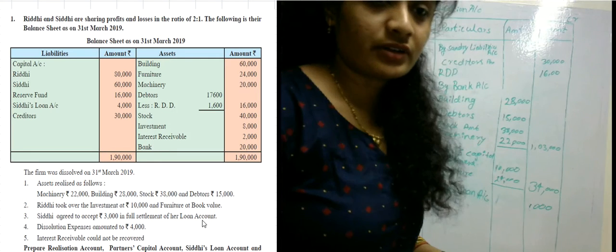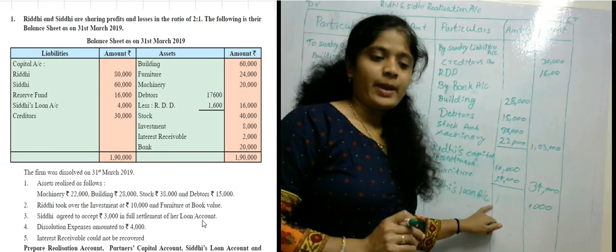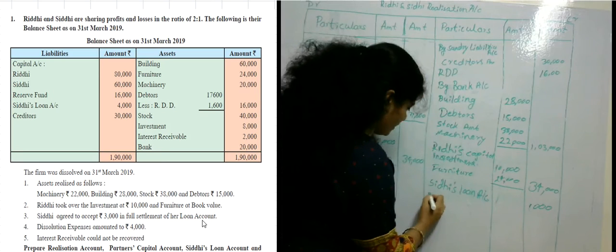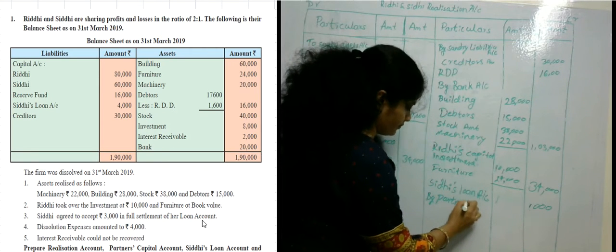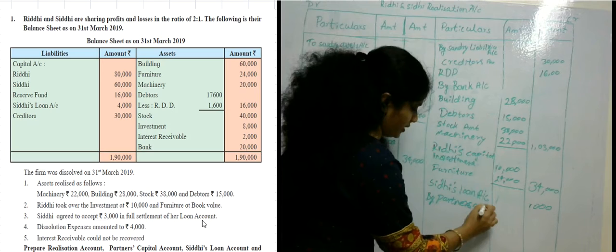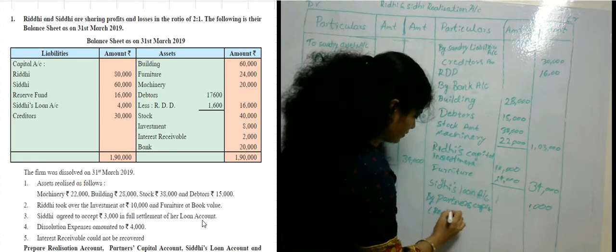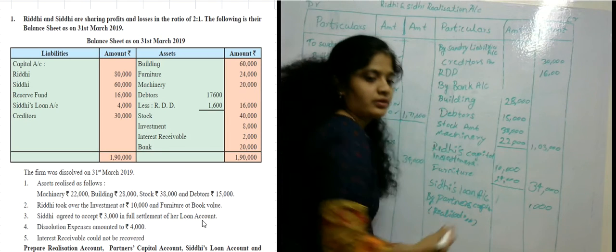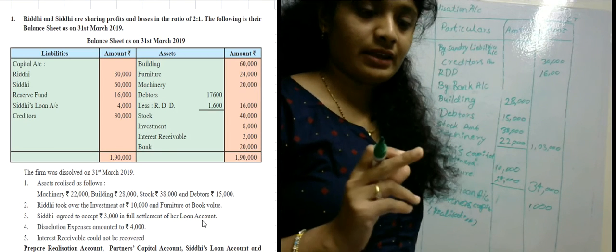So we have covered the third adjustment, and the fourth adjustment is also over. By partners' capital account, realization. The loss on realization is transferred to Riddhi and Siddhi.